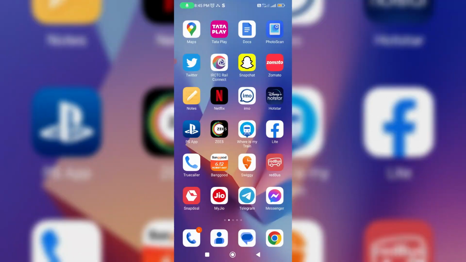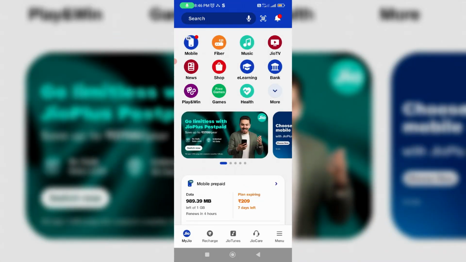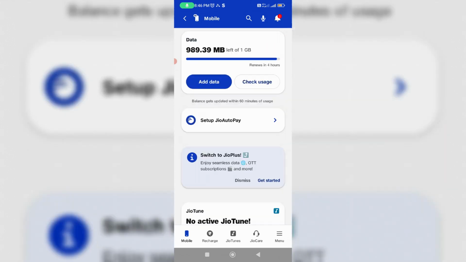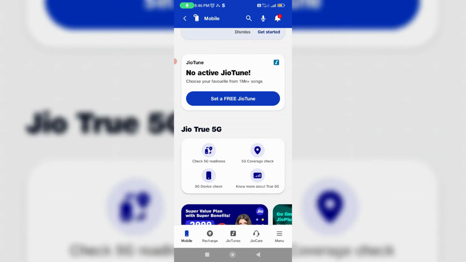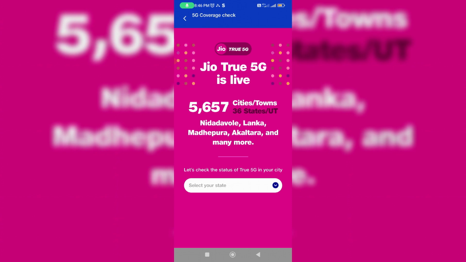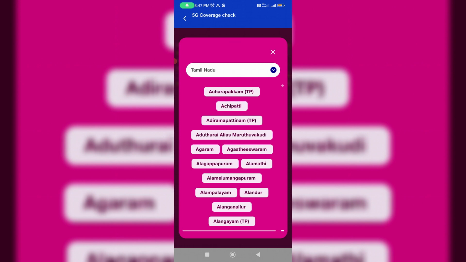So how to check if your area has a 5G network or not? Simply open your MyJio application, then tap your mobile number and scroll down. Here you can press this option, 5G coverage check, and then select your state as well as district. By using this way you can easily check your 5G coverage area.